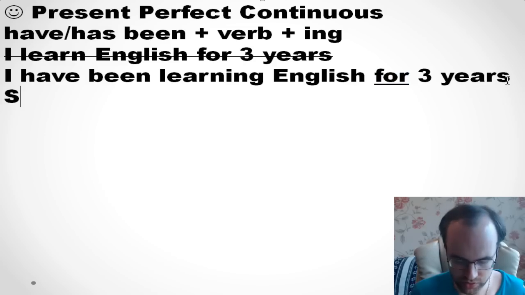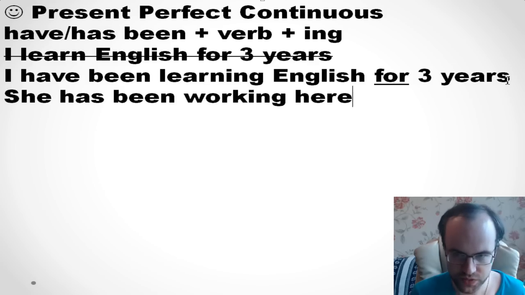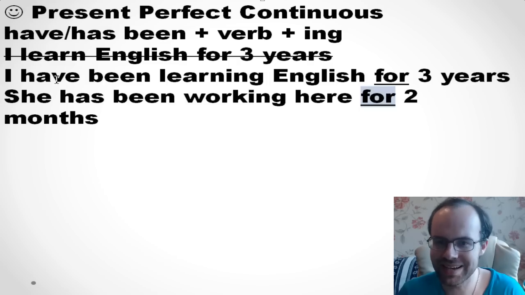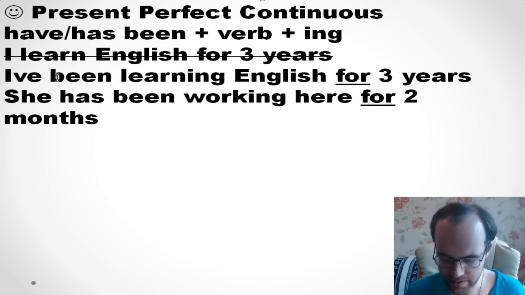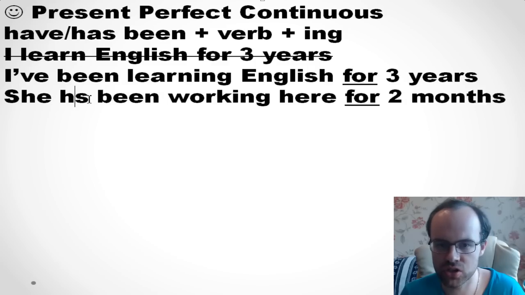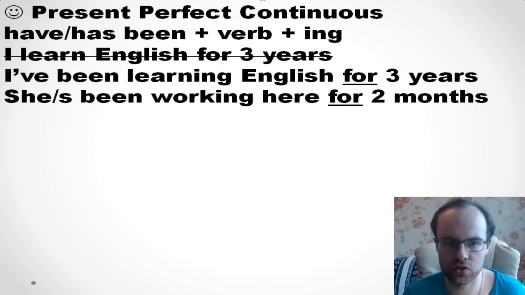Or one more example. She has been working here for 2 months. For 2 months, okay? So it's the same story. You can also use a short form or a contraction. So you can say I've instead of I have. I've been learning English for 3 years, or she's been working here for 2 months.